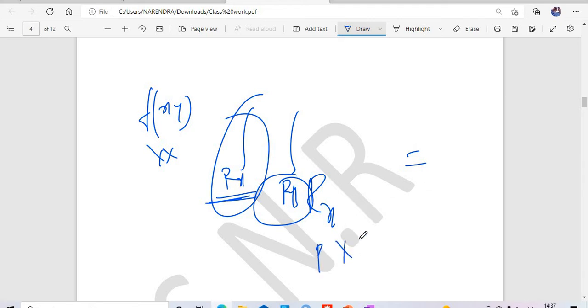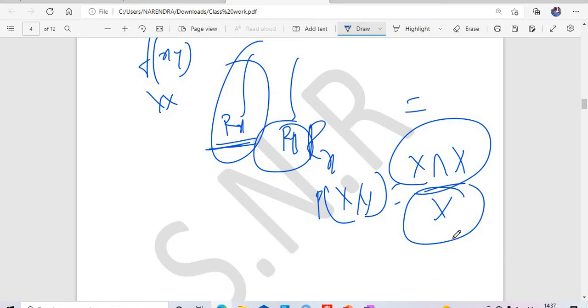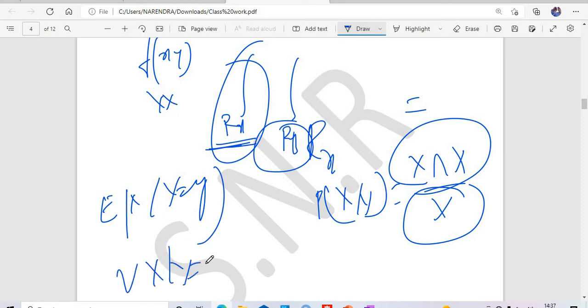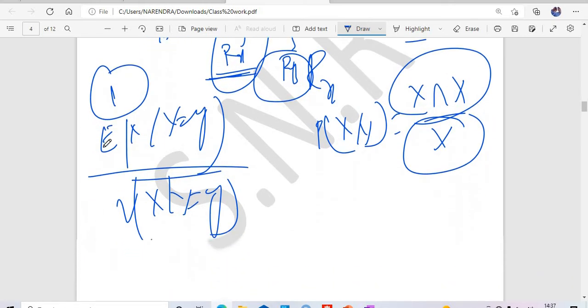Conditional is again the same. If x given y is there, what will you write? X intersection y divided by y. So here the x intersection y part will come, and here the marginal part will come. It is over. Next, conditional expectation is there, and conditional variance will be there. These two are very important. Out of these two, a maximum of one question will come, no doubt. In the problems we will discuss in detail how the formulas will come. This is nothing but regression of x on y. We will discuss that one.